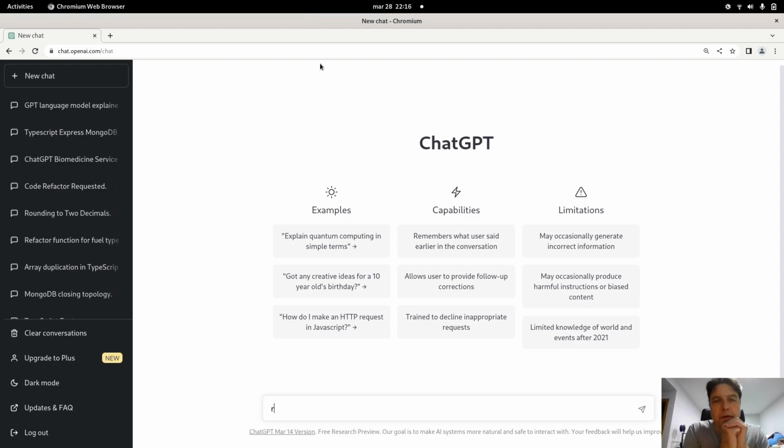Hello, my goal now is to show you a really simple use of ChatGPT. I'm recording a video because this service, ChatGPT, is very used and sometimes the service is not available and you cannot use it. Right now, at night, it is easy to use the service because it is available. So my goal is to show you how you can use ChatGPT when you have a real challenge.